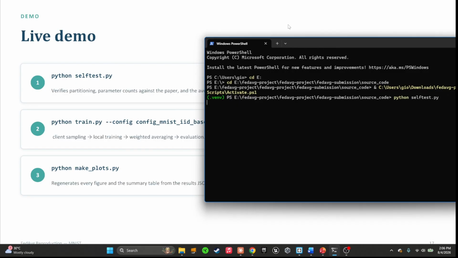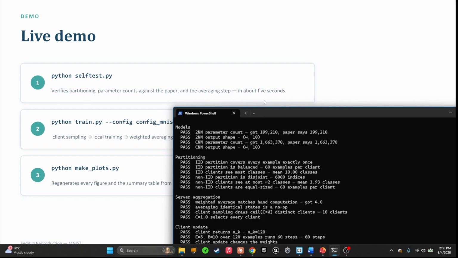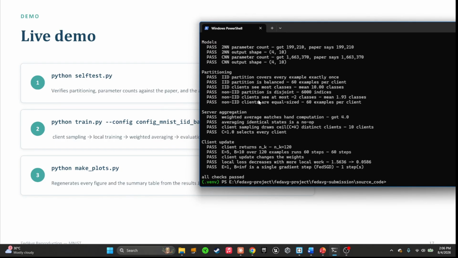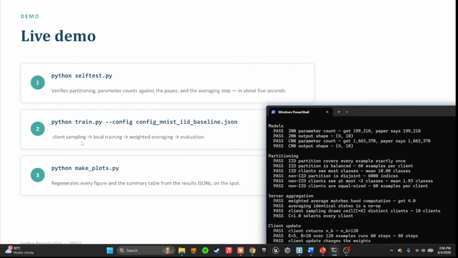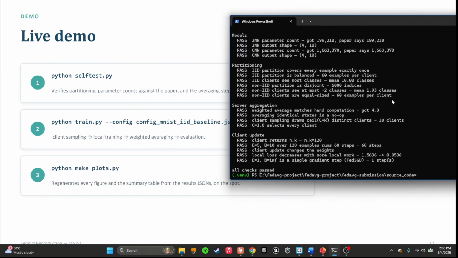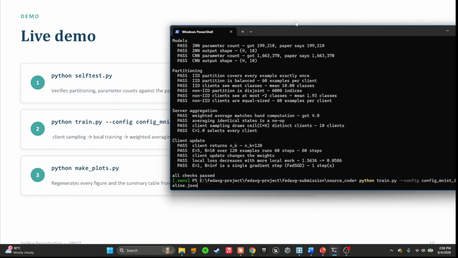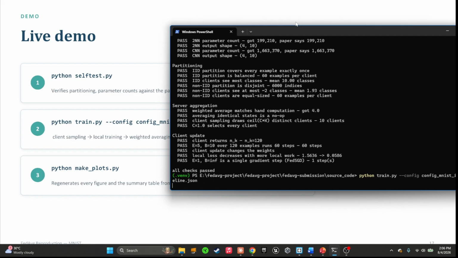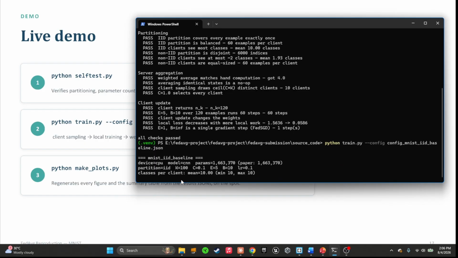That's to make sure all our parameter counts are verified against the paper. As you can see, it all passes, it's all verified. Then we're going to train with one of the JSON files. We're going to sample and train an average using just that one JSON file as an example. This is just a simple live demo, so we're not doing the whole thing, but just to show how we run the project.